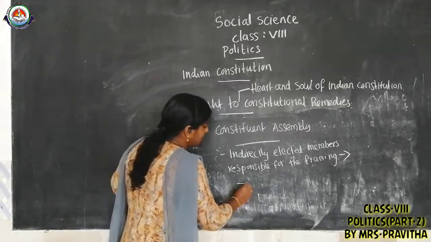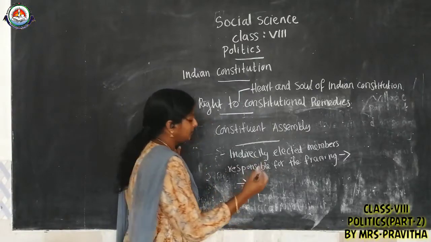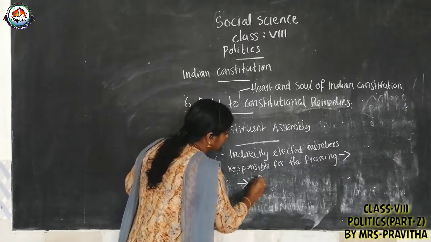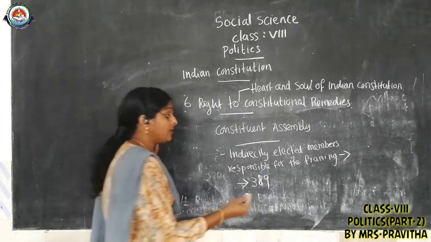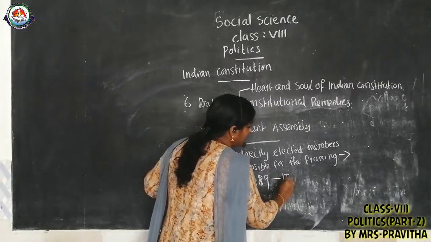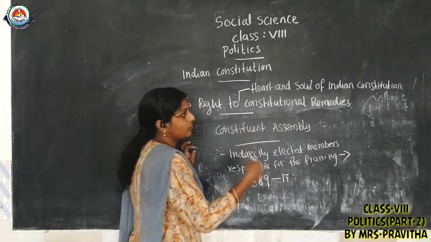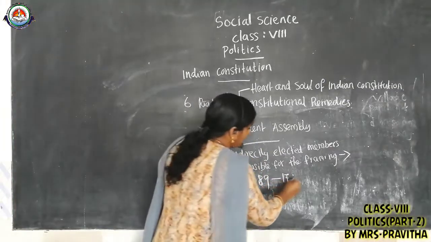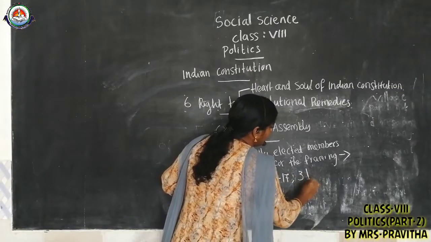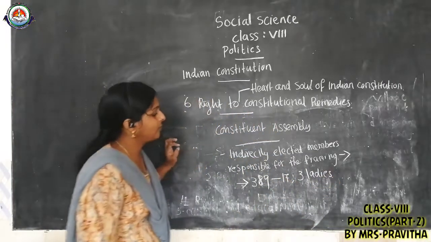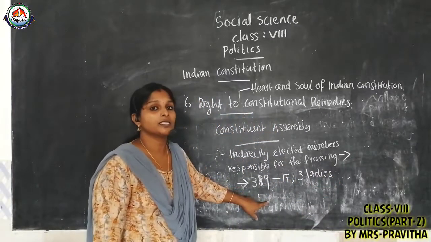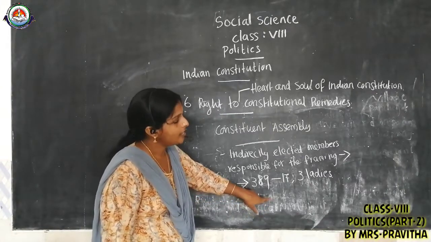At that time, 389 members were there in the Constituent Assembly. Among these, 17 were Keralites or Malayalis, and 3 were women. So the total is 389 members in the Constituent Assembly.